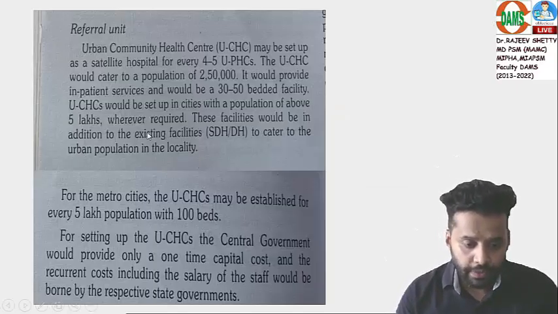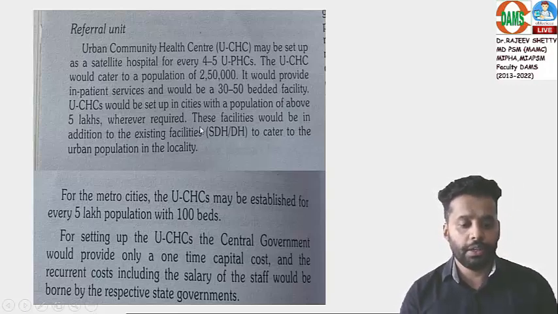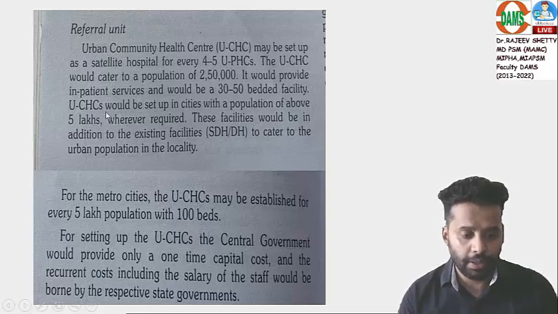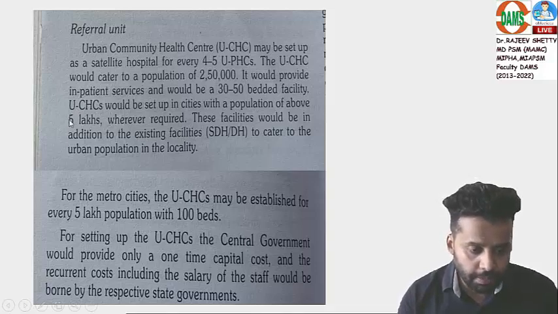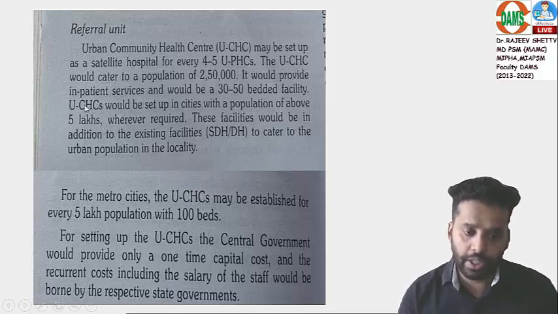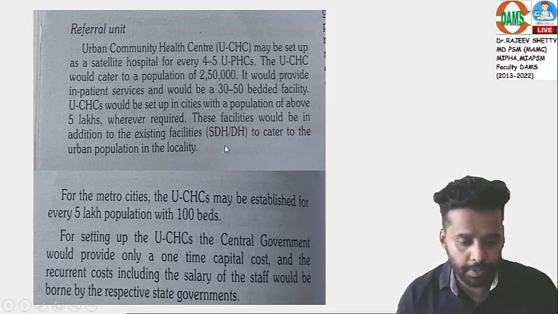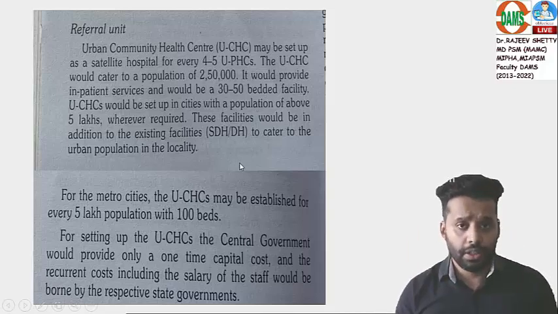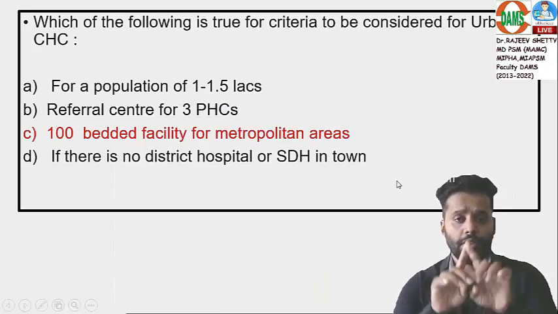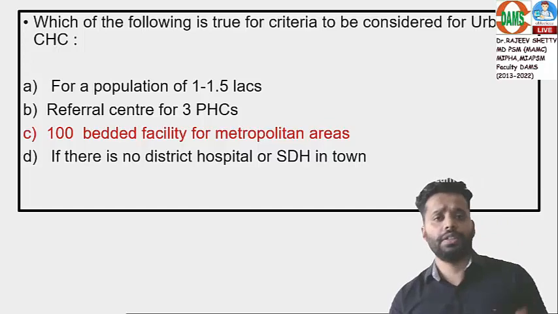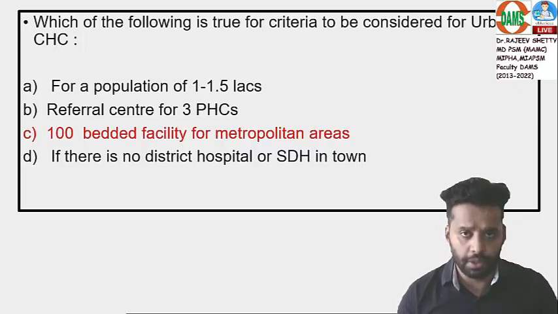Read this line. The facilities would be in addition to the existing facilities to cater to the urban population in the locality. So what will happen in metro cities? You can also establish urban CHCs. In metro cities, the population will be more than 5 lakh, and you can still establish urban CHCs. There they already have a sub-district hospital or district hospital. This is an addition to that. It is not that if there is no district hospital, we have to establish one. Wrong answer. Already there is a district hospital, already there is a sub-district hospital. Fine, this is an addition to that.